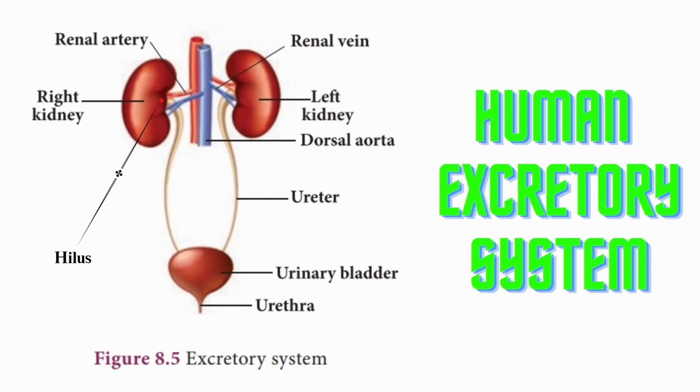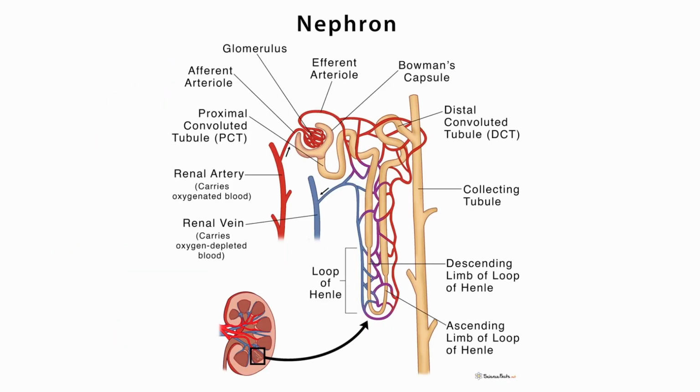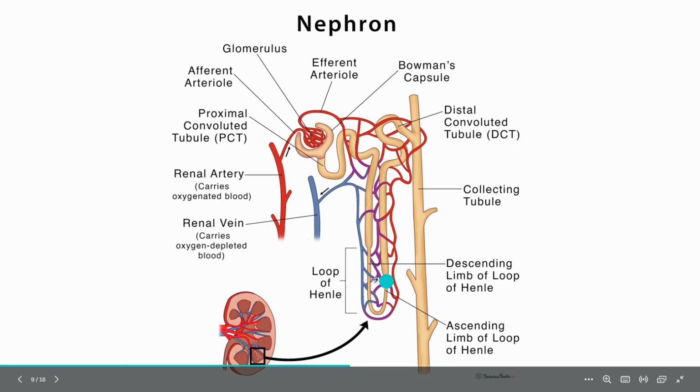Now, the next part we will be studying is the nephron. What is a nephron? The kidney produces urine by its microscopic functional units called nephrons. Let us magnify the nephron which we will be studying.